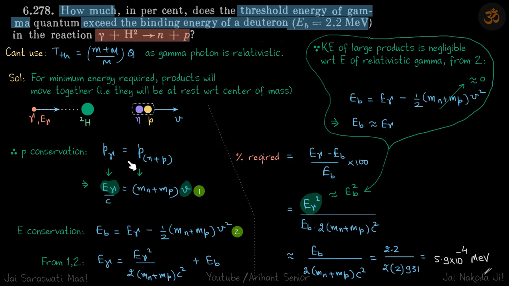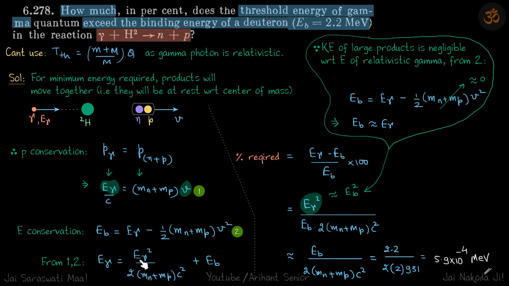So now we have our two equations, 1 and 2, and our variables are E gamma and V. Solving that, we will get E gamma to be this. So it's a quadratic, and we are not going to solve that. Why? We'll see. What we need is the percentage required. We need how much the threshold energy of the gamma quanta exceeds the binding energy. So that is E gamma minus EB upon EB into 100. This is what we want to know.